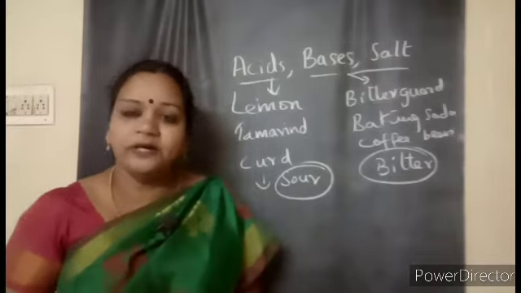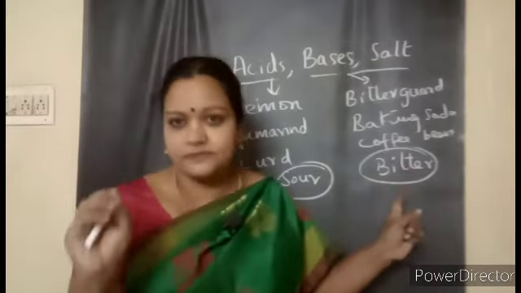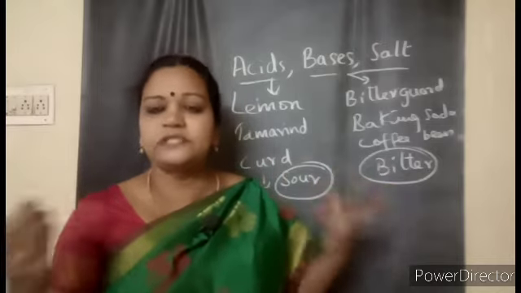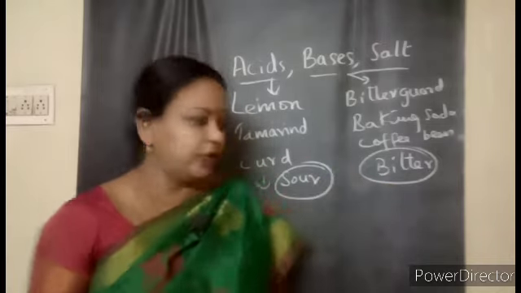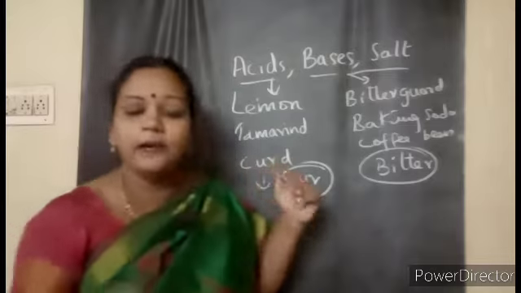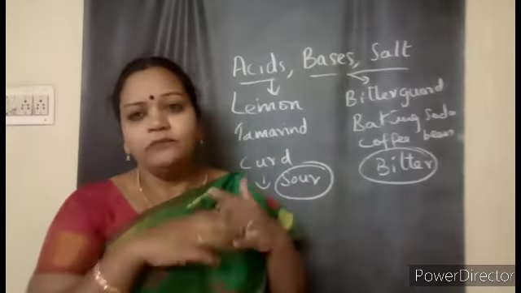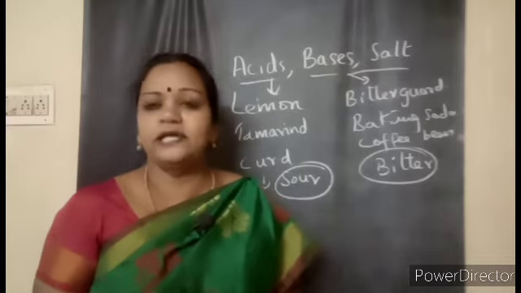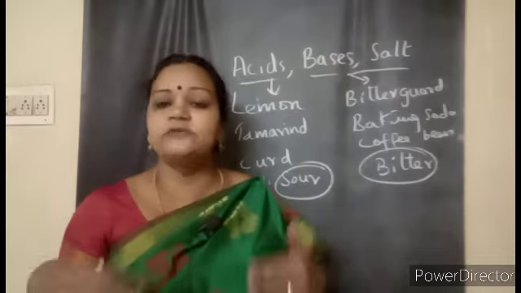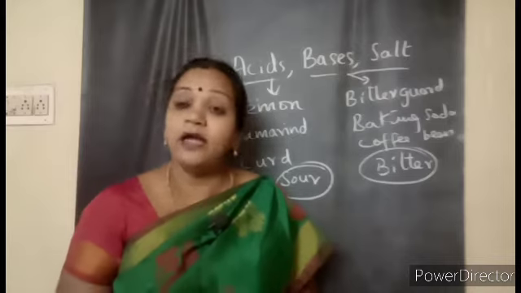And why do they have the bitter taste? Because they have a base present in them. These substances have the basic property; those substances have the acidic property. Yes, children. So naturally we can find all these acids and bases in different substances which we come across in our everyday life.